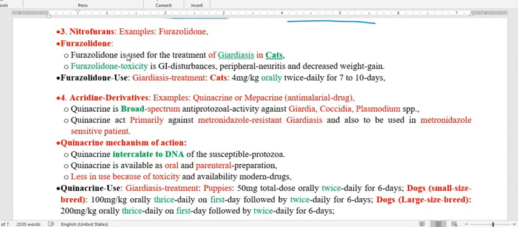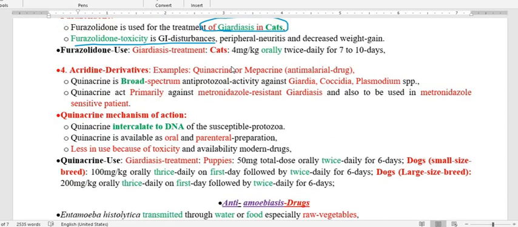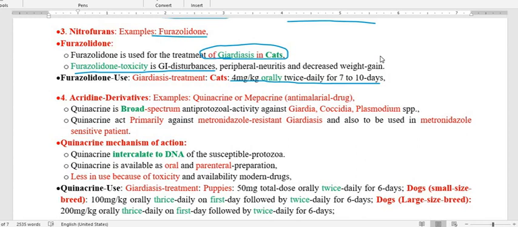Next is the nitrofurans, and the example is furazolidone. This drug is not much in use because of its toxic effects like GI disturbance, neural effects, and loss of weight. Furazolidone is mainly used as an anti-giardiasis drug, particularly in cats, and the giardiasis dose for cats is 4 mg per kg orally twice daily for 10 days. So this is about furazolidone that belongs to the nitrofurans.